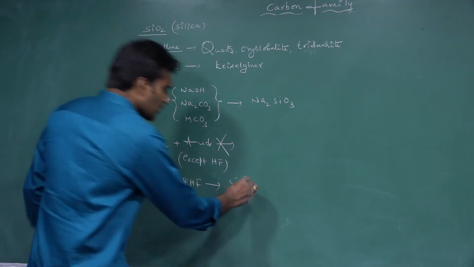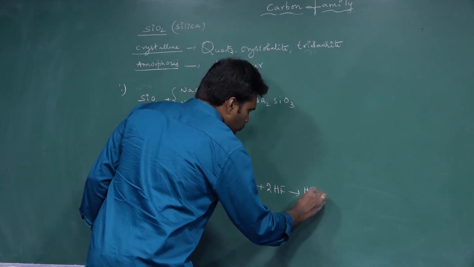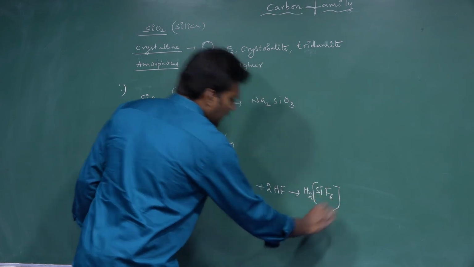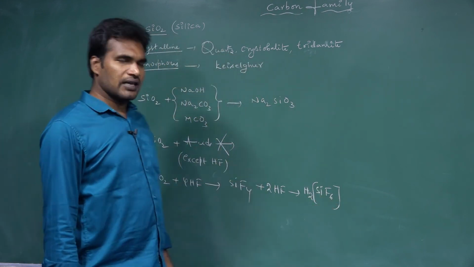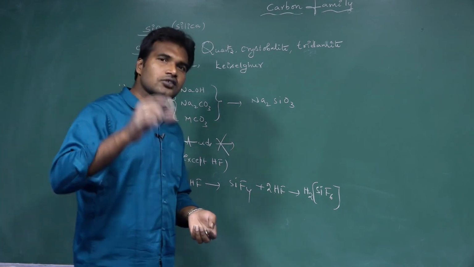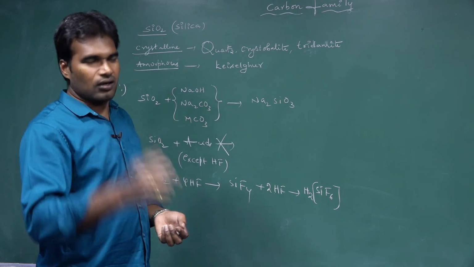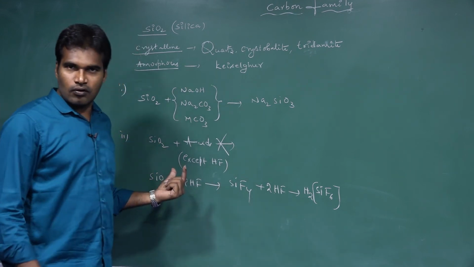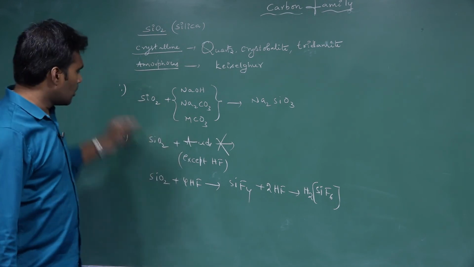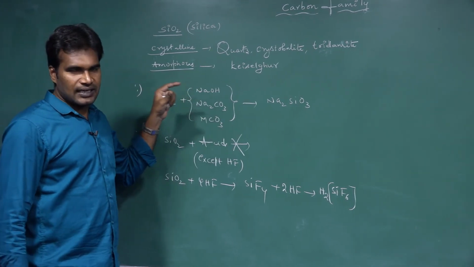It further reacts with HF and gives the H2SiF6 complex, hexafluorosilicic acid. That is why we should not store HF acid in glass, in silica. Any other acid you can store, but HF cannot. So these are some important properties of SiO2.